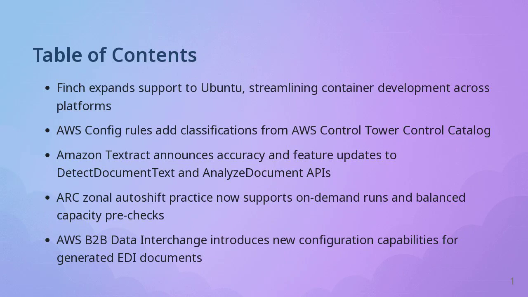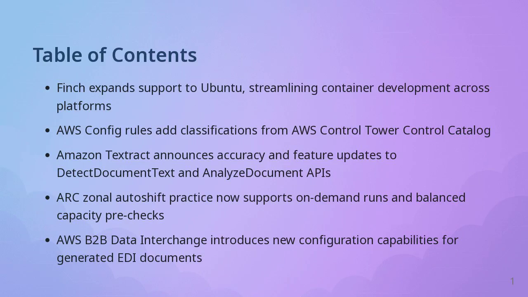2. AWS Config Rules Update. AWS Config Rules now include classifications from the AWS Control Tower Control Catalog, improving governance and compliance capabilities. 3. Amazon Textract API Updates. Amazon Textract has released improvements in accuracy and new features for its Detect Document Text and Analyze Document APIs, enhancing document analysis capabilities. 4. ARC Zonal Autoshift Practice.